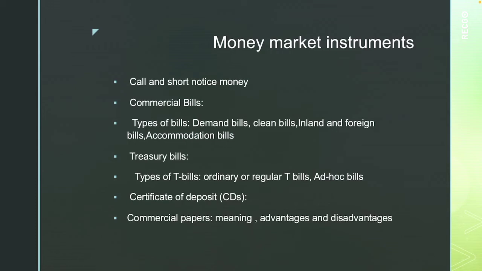On the basis of periodicity, T-bills are classified into four types. That is 14-day T-bills, 91-day T-bills, 182-day T-bills and the 364-day T-bills.